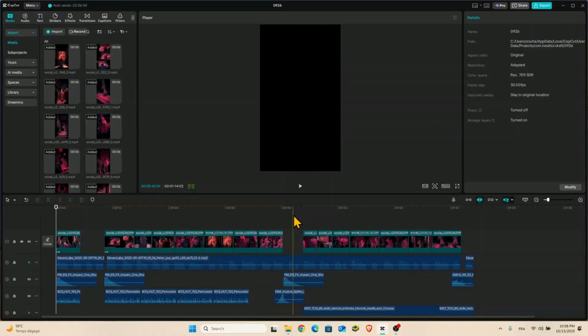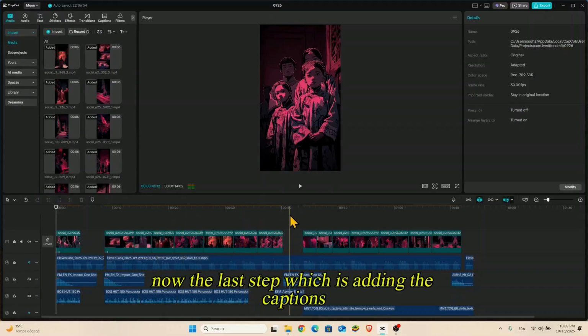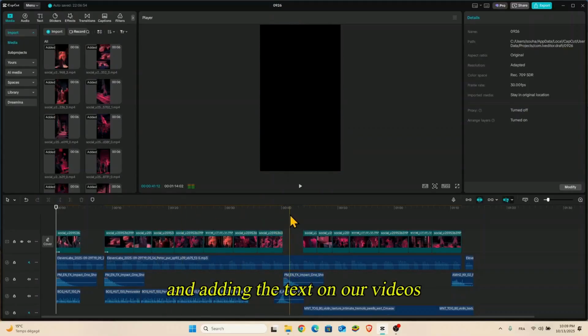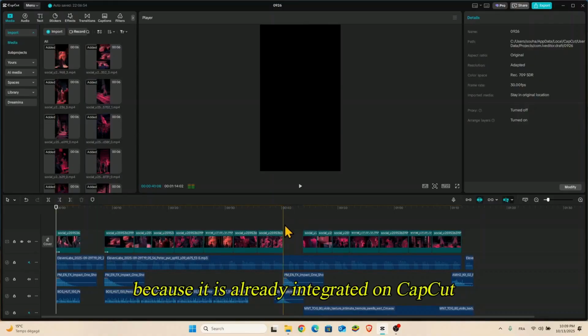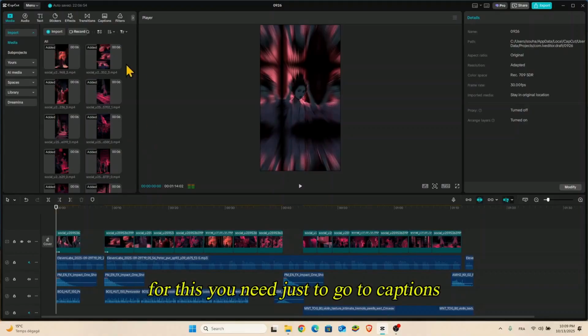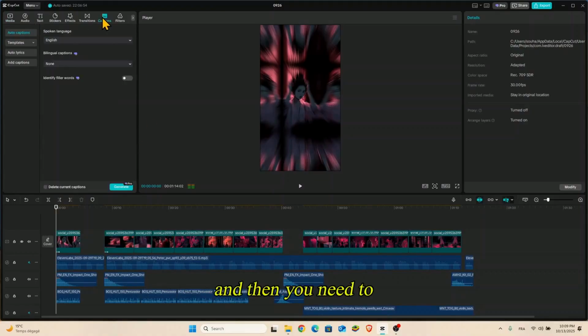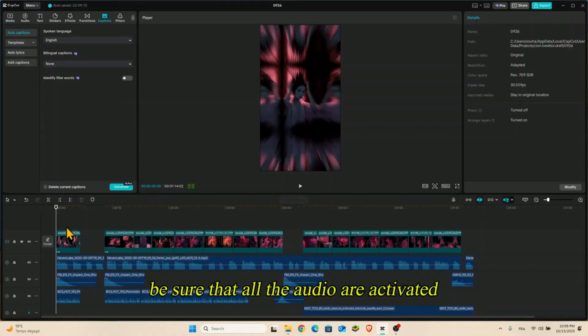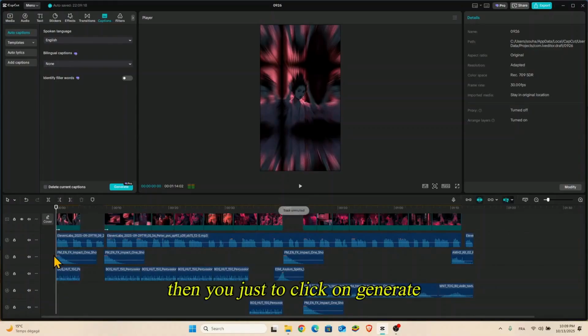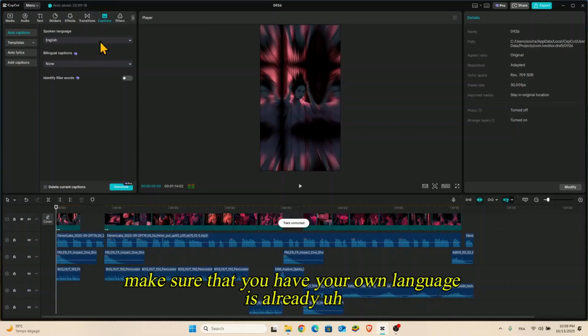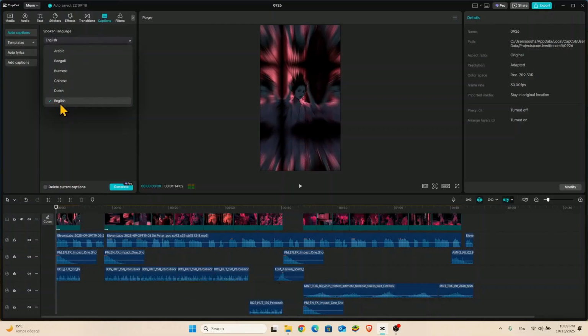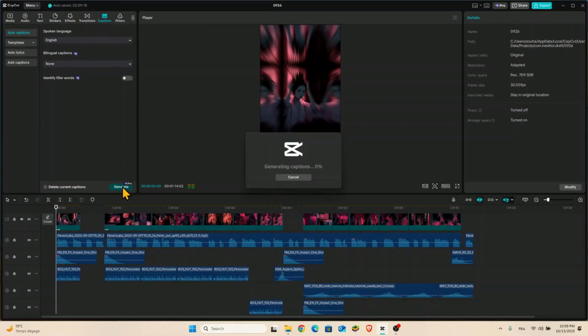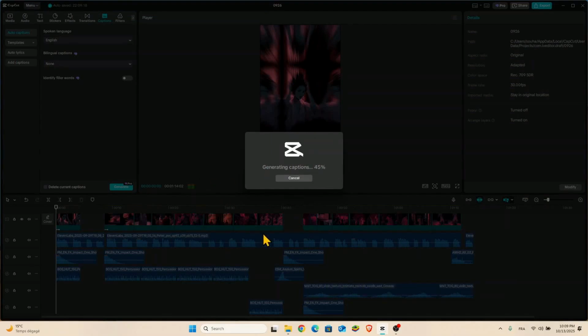Okay, now the last step, which is adding the captions and adding the text on our videos. It is so simple to do because it is already integrated in CapCut. For this, you just need to go to captions, and then be sure that all the audio is activated. Then you just click on generate. Make sure that your own language is already selected. Then you need to click on generate. It will take a couple of seconds.